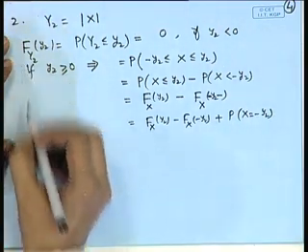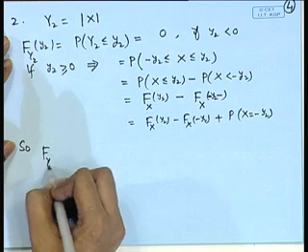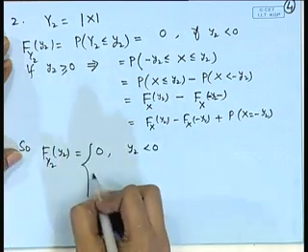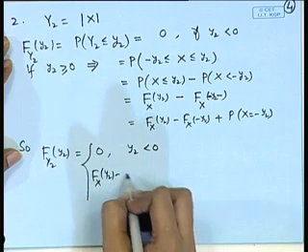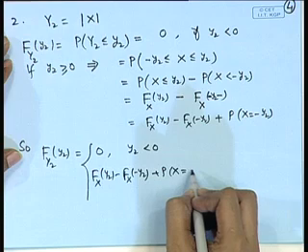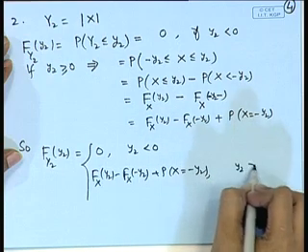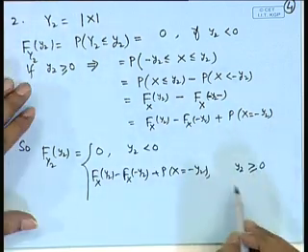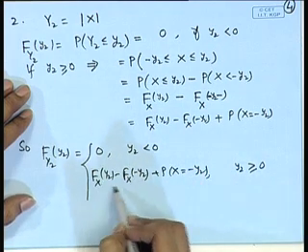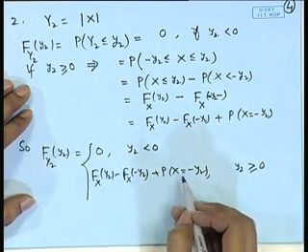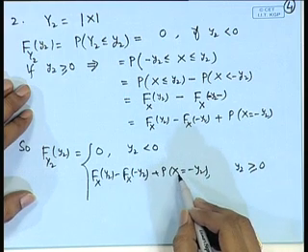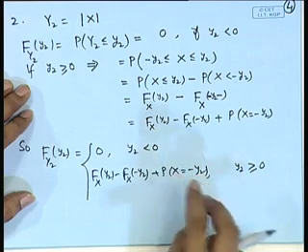So, therefore, the CDF of y2 is expressed as 0 if y2 is less than 0, and it is Fx of y2 minus Fx of minus y2 plus probability of x equal to minus y2 if y2 is greater than or equal to 0. Here you can note that if y2 is equal to 0, then this term will vanish and this will reduce to probability of x is equal to 0. Also, if x is a continuous random variable, then this term will vanish.